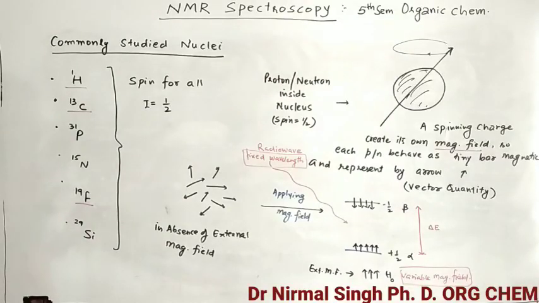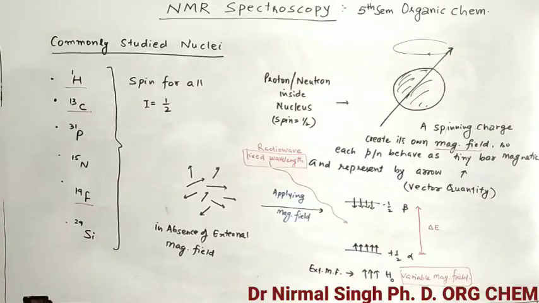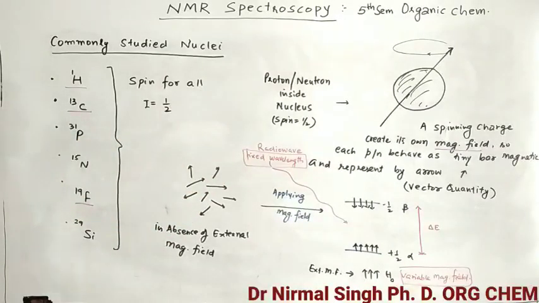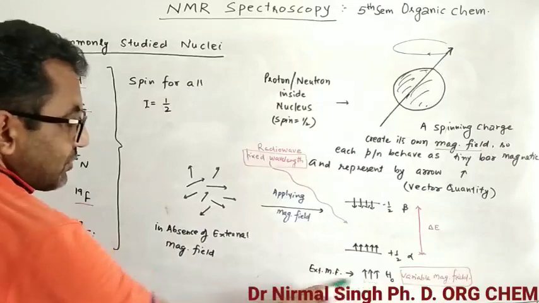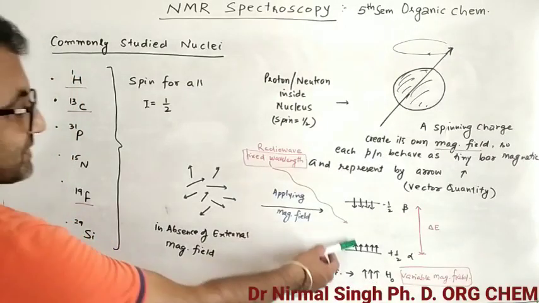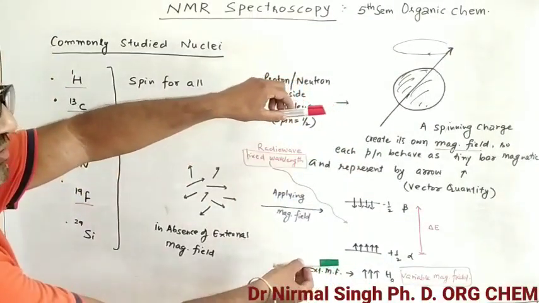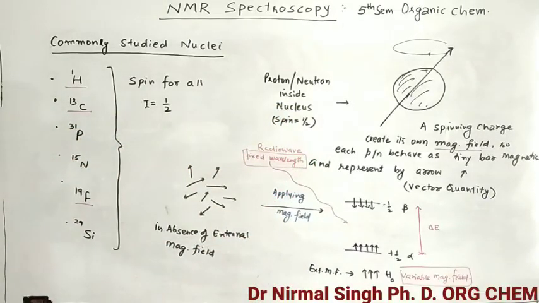Now what is resonance? Listen carefully. We have a magnetic field which is variable. This is the special character of NMR spectroscopy: we use a fixed wavelength, radio wave, and a variable external magnetic field. The difference between these two levels depends upon the strength of the external magnetic field. If the strength of the external magnetic field is more, the difference will increase like this. If the strength is less, the difference becomes less. It means we can adjust the alpha and beta levels by adjusting the external magnetic field strength.